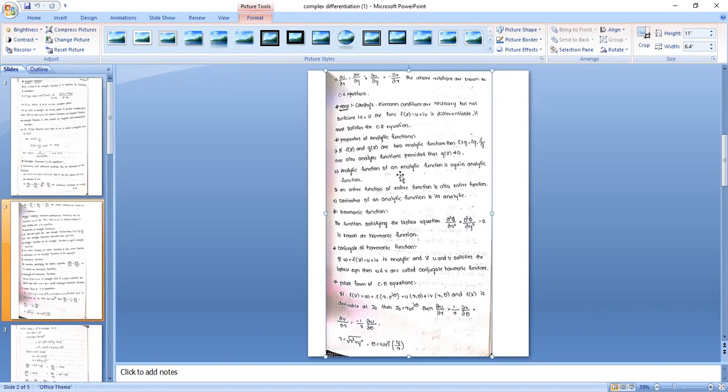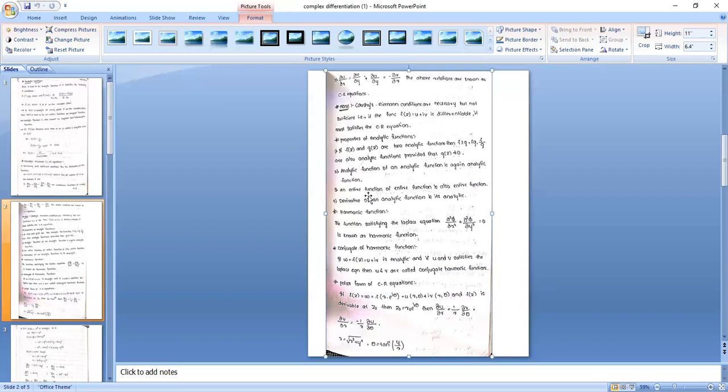Next, an analytic function of an analytic function is again analytic. That means suppose f is analytic, then an analytic function of an analytic function, that means g is also analytic, f is also analytic, then the composite function is also analytic. Okay, what is the meaning? An analytic function of an analytic function is analytic means the composition function f circle g or g circle f is analytic.